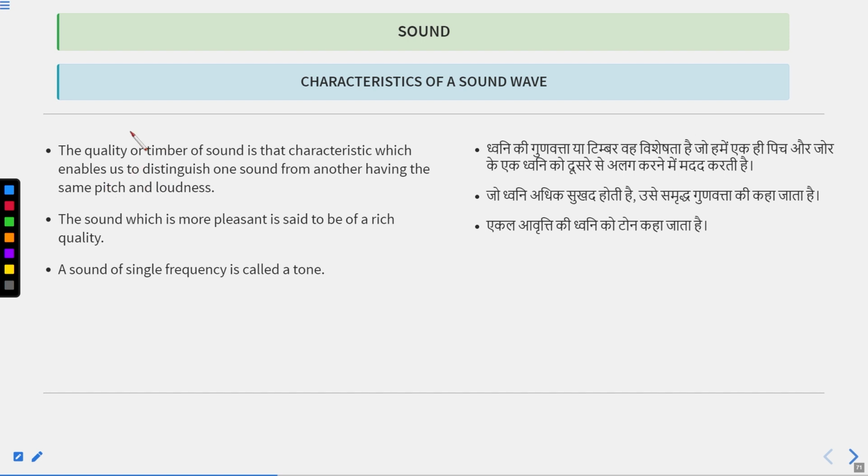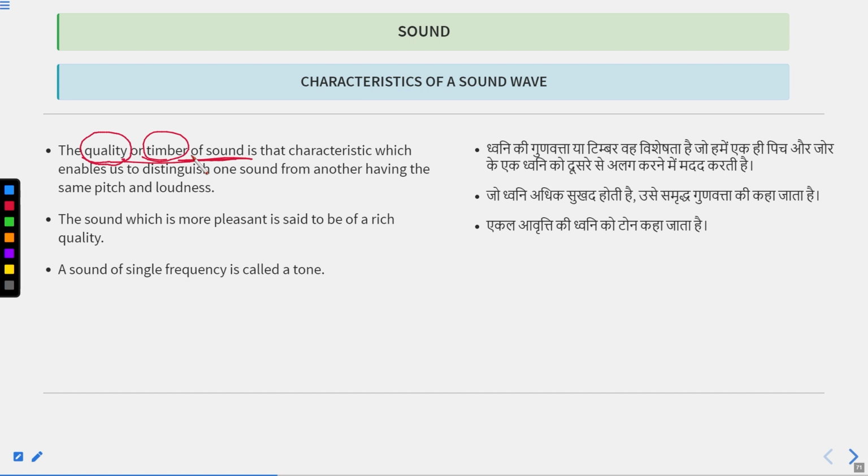Now we are going to learn about a new term called quality or timbre of sound. Quality of sound is the characteristic which enables us to distinguish between two different sounds. In the whole class, you can easily distinguish the sound of your friend. How can you do that?